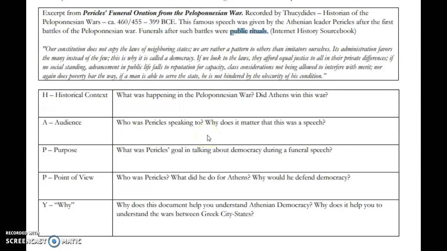This matters. This was a speech because A, not a lot of people are going to be reading and writing, and B, this is going to be something he's saying to kind of persuade people into this goal here, into fighting for democracy and being passionate about the Athenian lifestyle. Speaking of purpose, so his goal in talking about democracy, so he is trying to get people from all walks of life to join in with him and to continue fighting.